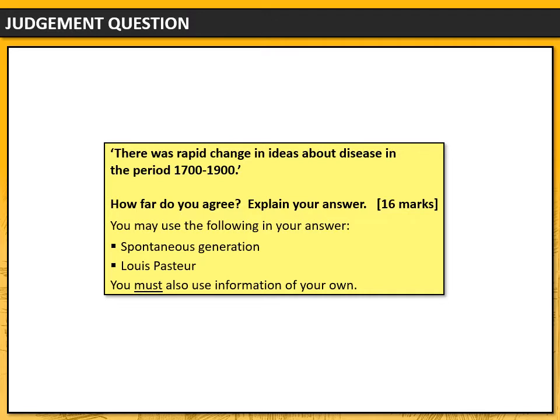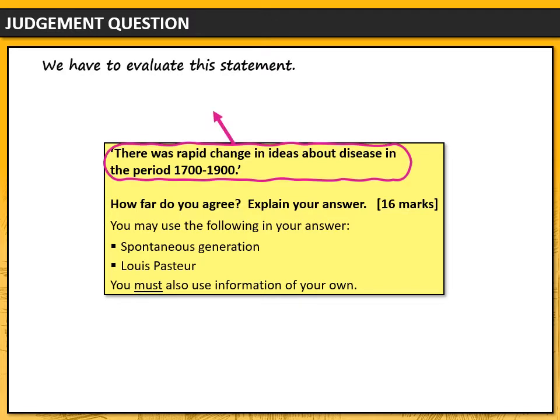First of all, like all judgment questions, it begins by giving us a statement which we have to evaluate. That means we have to say whether we agree with it or not. And the statement we've been given is this: there was rapid change in ideas about disease in the period 1700 to 1900. So we have to say whether or not we think that's correct.